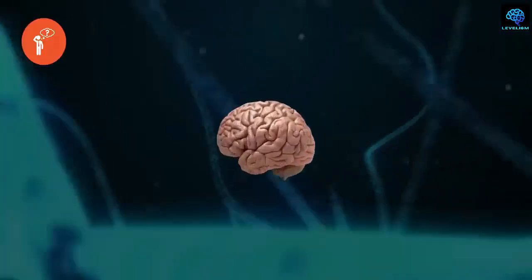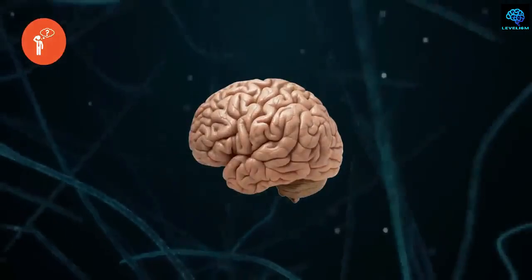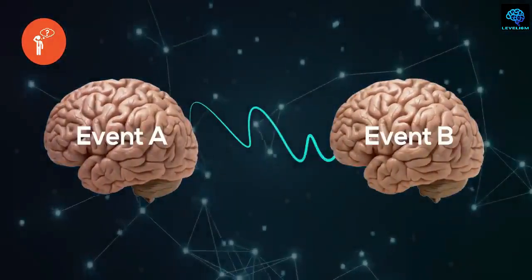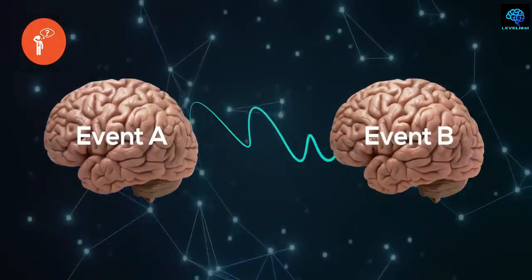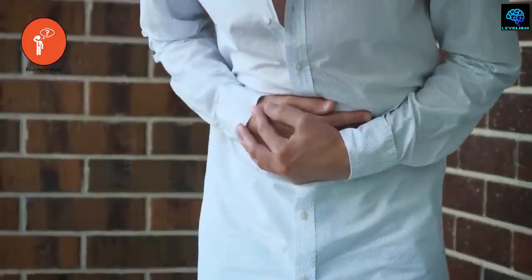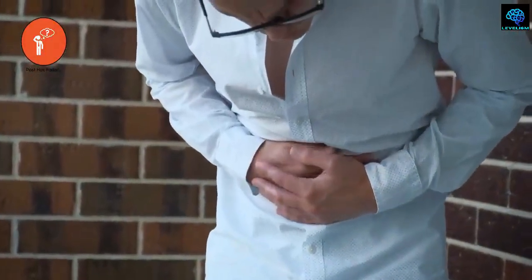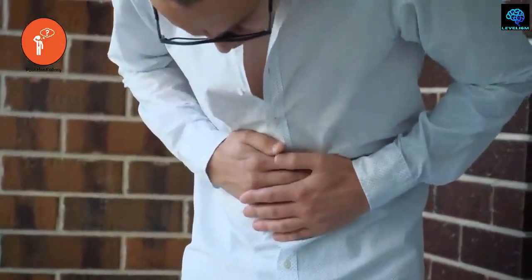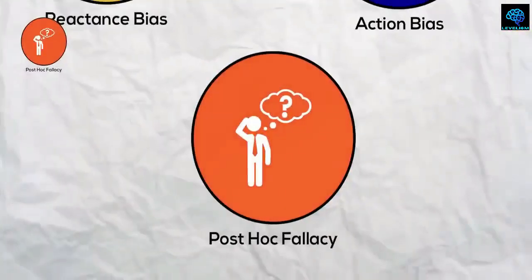Post hoc fallacy. Post hoc fallacy is our brain's tendency to link two events together just because one happened after the other. For instance, if you ate something last night and had a stomachache this morning, you may assume the two are connected, even if there is no direct cause.